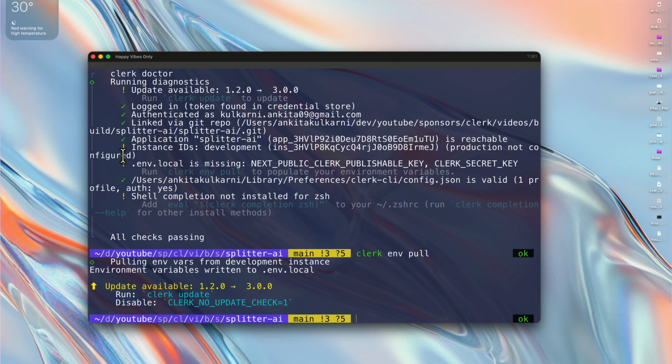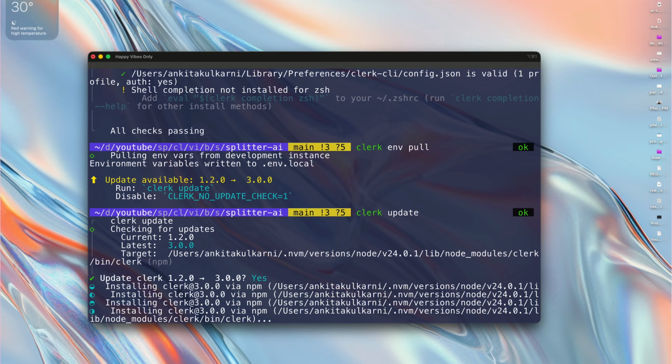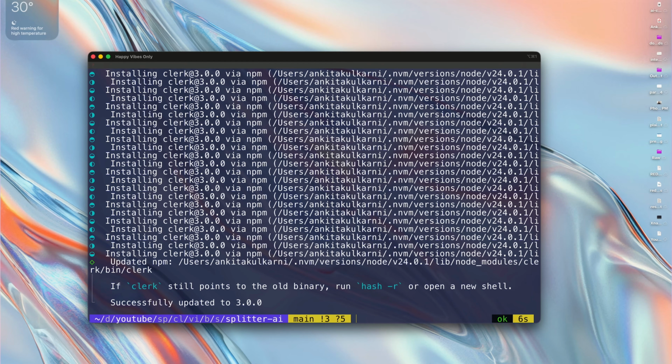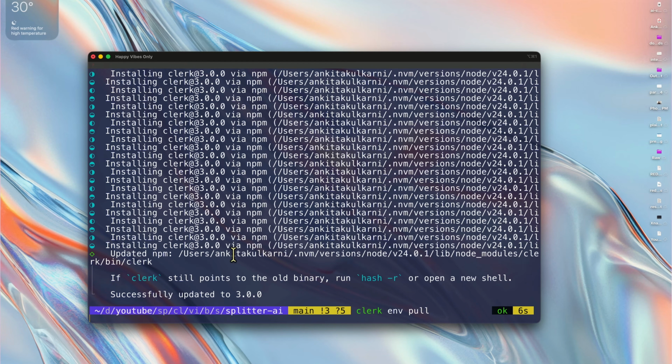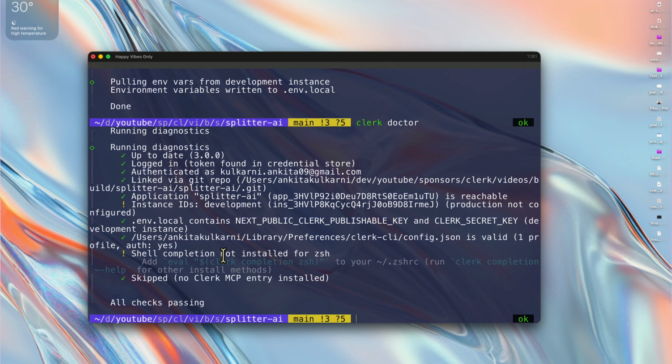So that literally told us exactly what we need to do, right? So we can also just say Clerk Update, because there is an update here, and let's just say Y, and it's just going to update. Now, since I already had a CLI, that was not something I had before, so for you, it might basically be the same. But again, if you want to make sure it works, let's just run Clerk Doctor. This will just tell us everything.